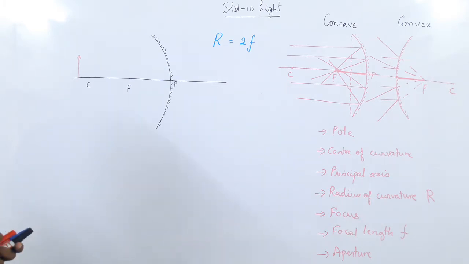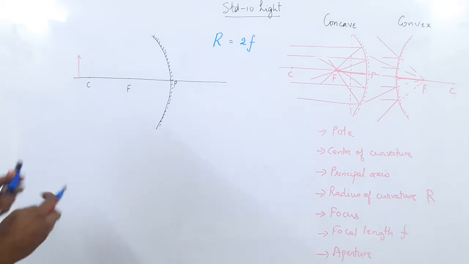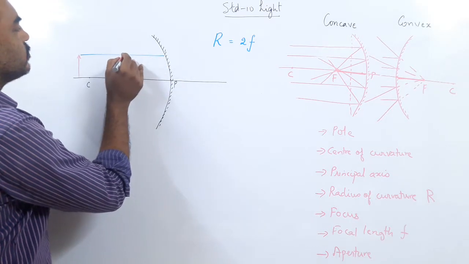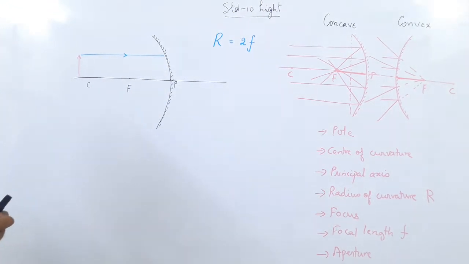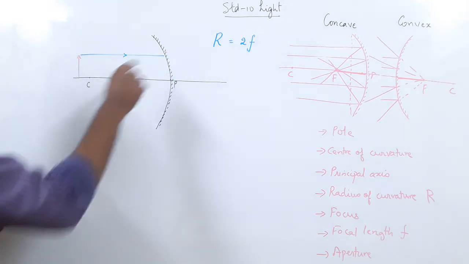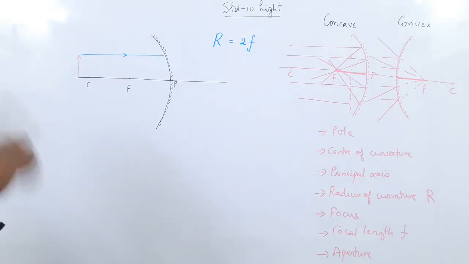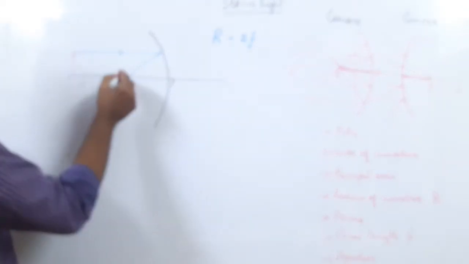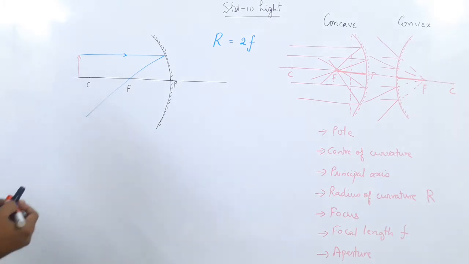Okay? So what is the rule number 1? Rule number 1 is a ray of light parallel to the principal axis after reflection will pass through the, can you guess? Yes, will pass through the focus. This is rule number 1.